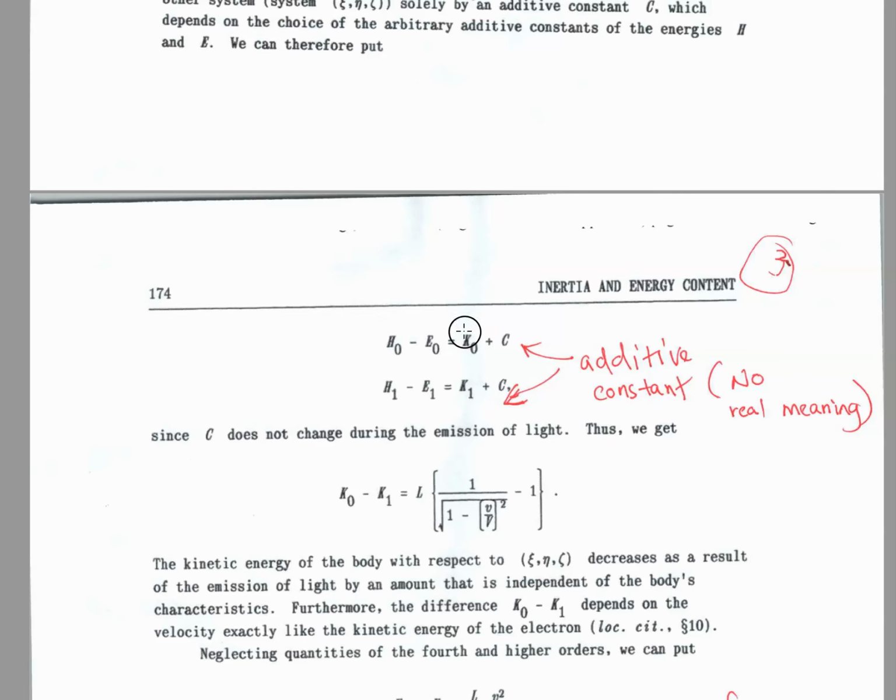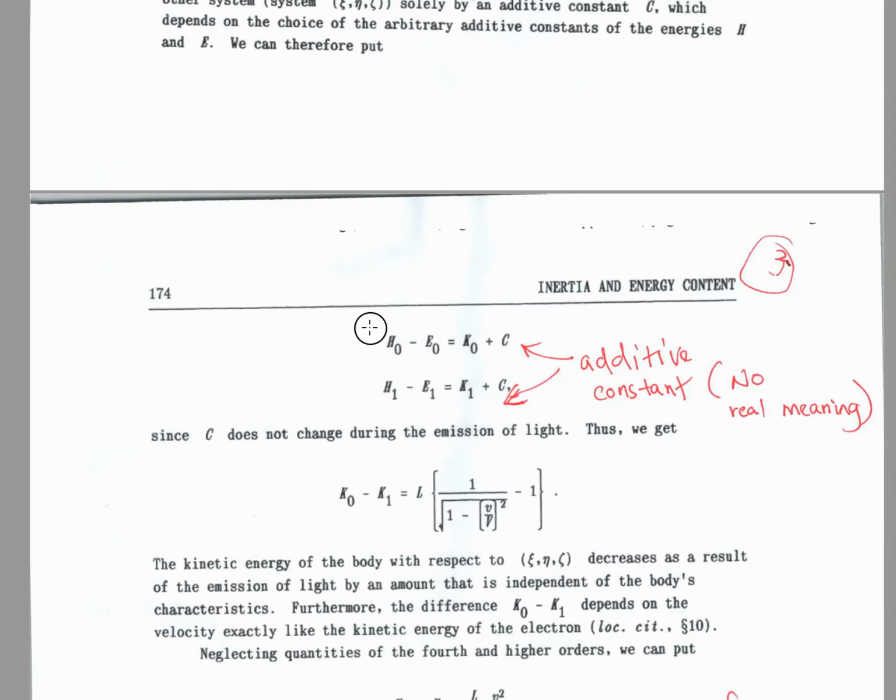K is the kinetic energy. K0 is the kinetic energy which I explained: if the train is moving, the person on the street will see a kinetic energy in the train, but the person inside the train doesn't see that kinetic energy. So this equation should be clear.